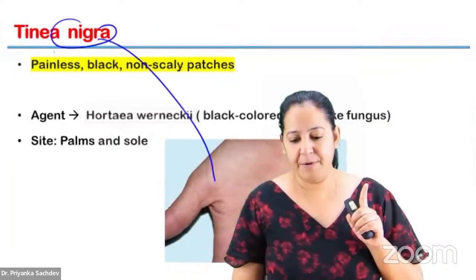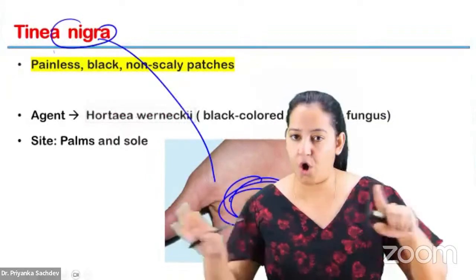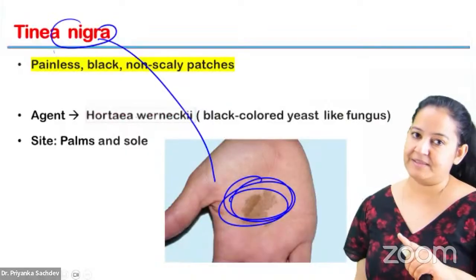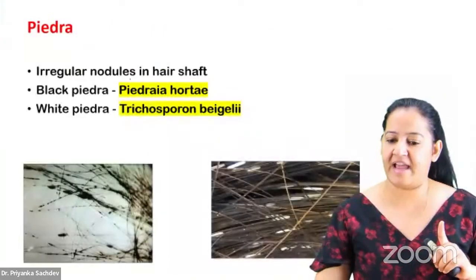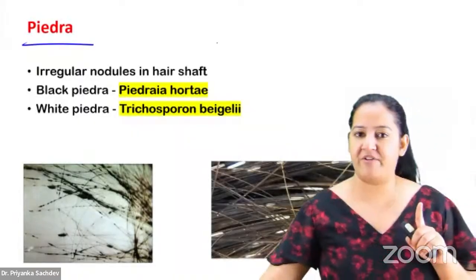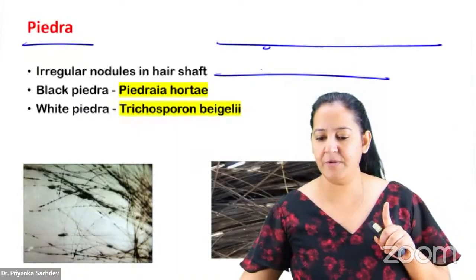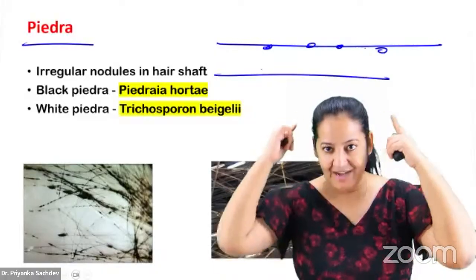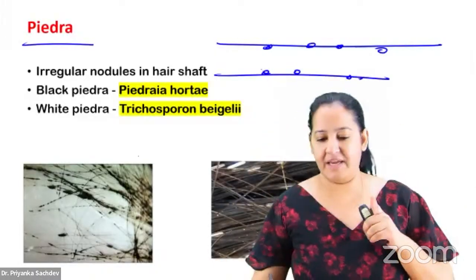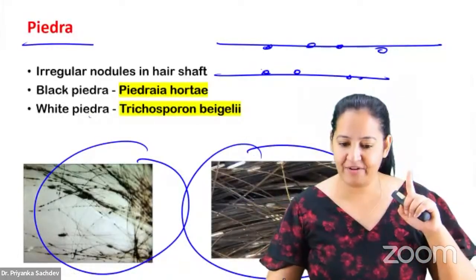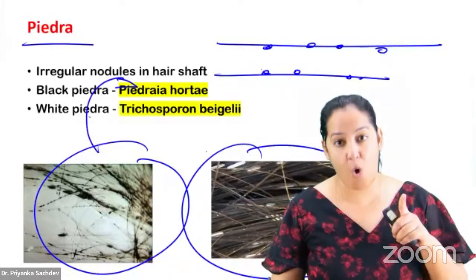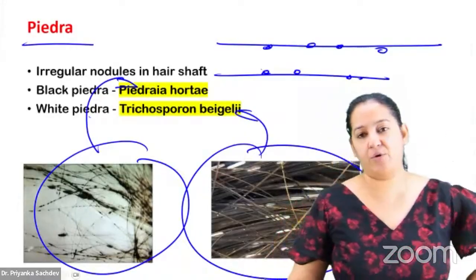Tinea nigra produces black color, non-painful lesion over the palms and soles. That's it. I told you it's caused by Hortaea werneckii. Tinea nigra. Piedra, there are 2 types of piedra, the black and the white. Here it produces nodules in the hair. The black nodules in the hair, the white nodules in the hair. You can see black nodules, white nodules. The nodules in the hair. The black piedra is caused by Piedraia hortae and white is caused by Trichosporon beigelii.